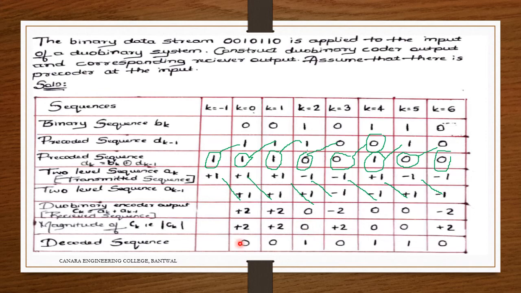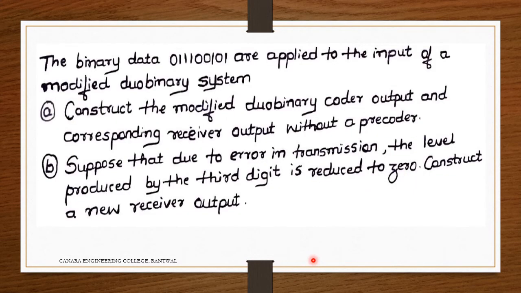Okay, so this is another problem. Next one: the binary data 0 1 1 1 0 0 1 0 1 are applied to the input of a modified duobinary system. Construct the modified duobinary coder output and the corresponding receiver output without a precoder. Also suppose that due to an error in the transmission, the level produced by the third digit is reduced to 0. Construct a new receiver output.